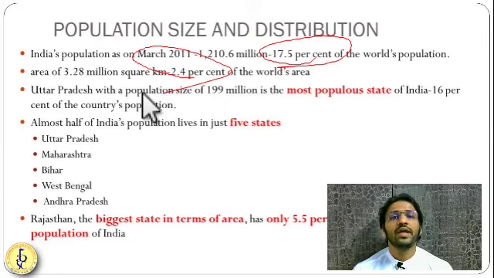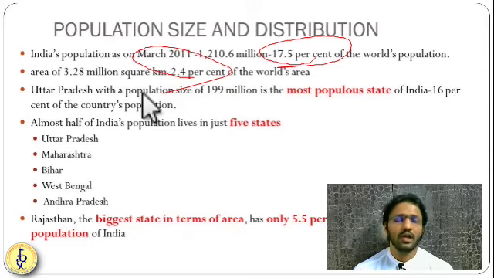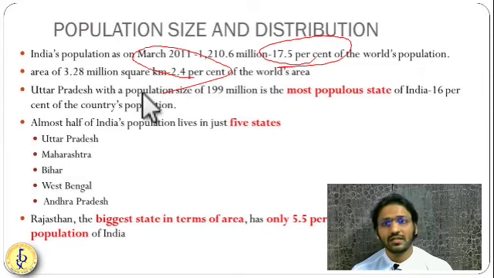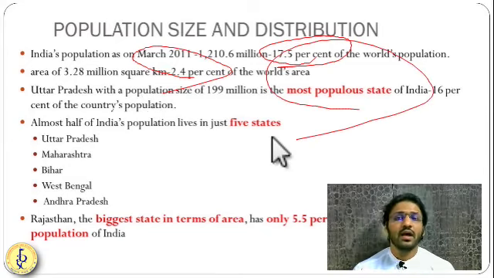We have 29 states as of now, and out of them, Uttar Pradesh is one of the biggest states population-wise. The total population of Uttar Pradesh is almost 20 crore, or by now it has passed 20 crore. So it is the most populous state in India.